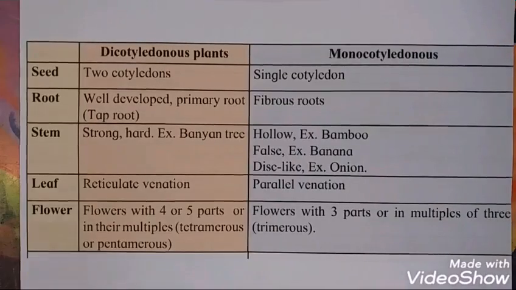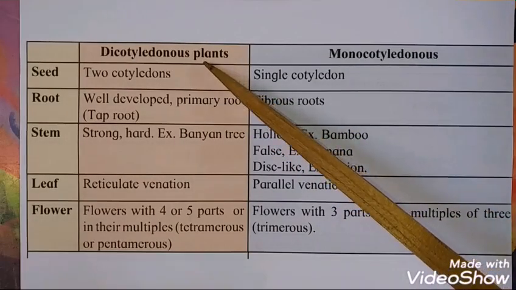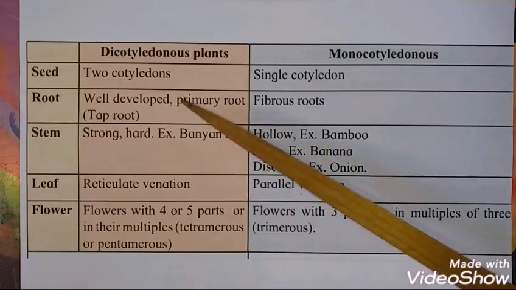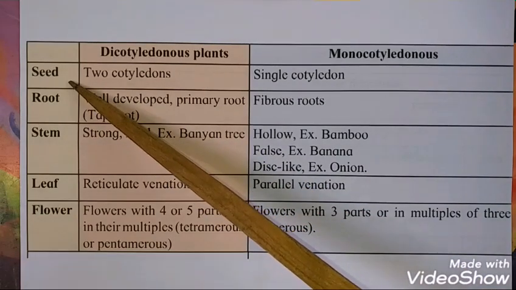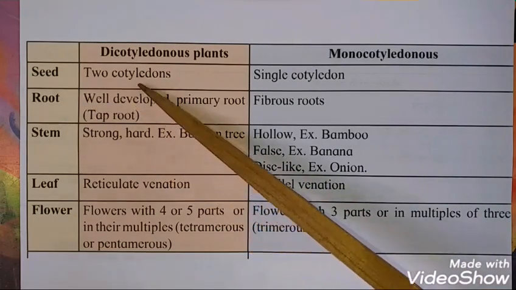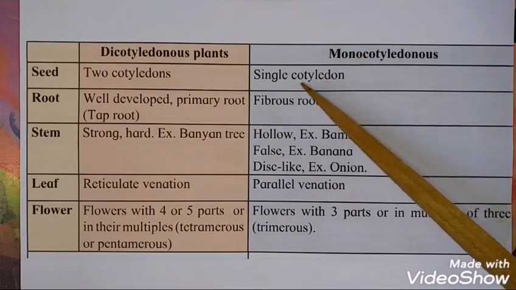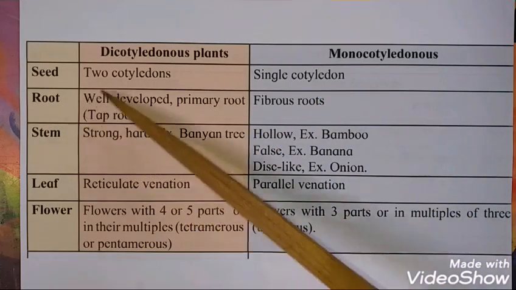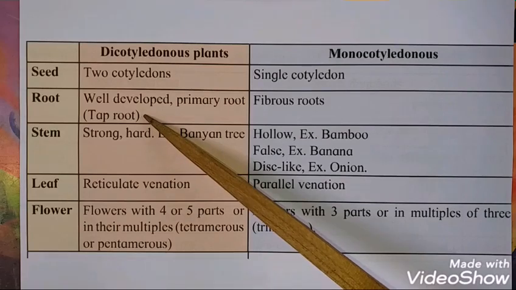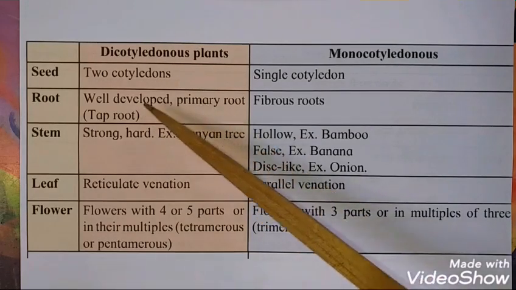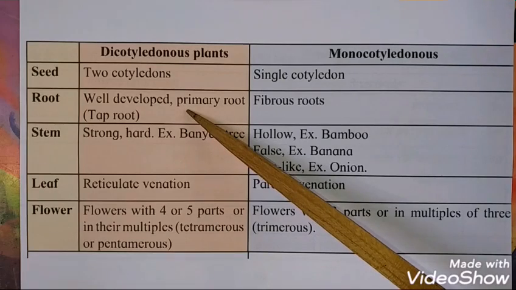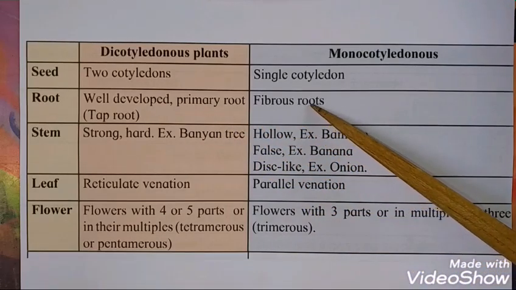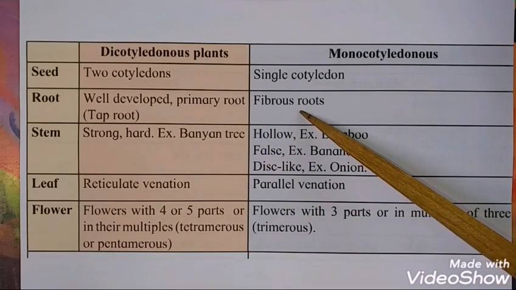Here we can see the difference between the dicotyledonous plants and monocotyledonous plants. The points of differentiation are: first, appearance of the seeds. Dicot seeds are with two cotyledons, and in monocots seeds are with a single cotyledon. Next, the root is well developed in dicotyledonous plants. Therefore, they have the primary root system, that is the taproot system, and in monocots they have fibrous roots.